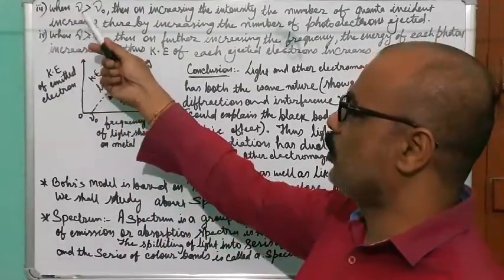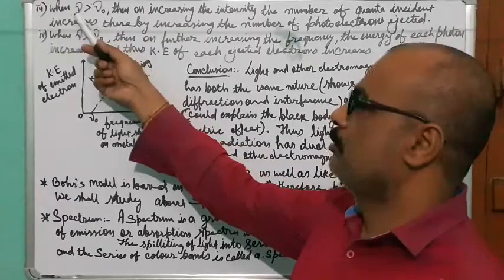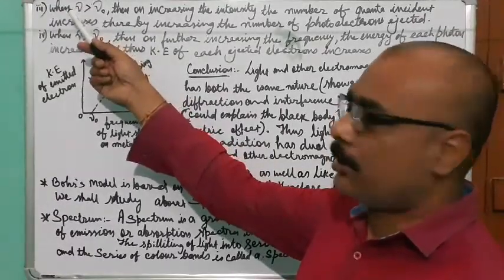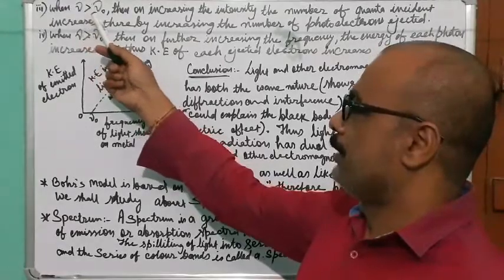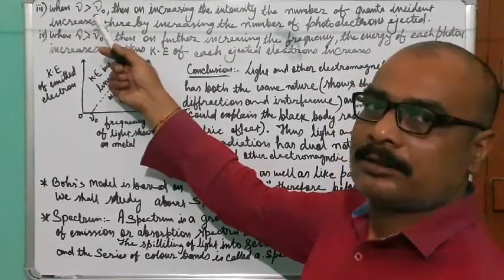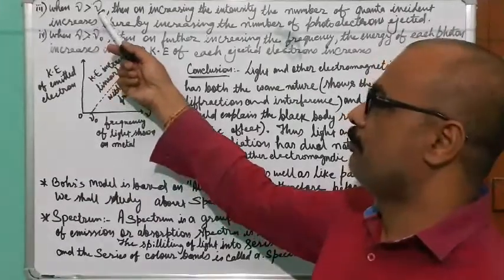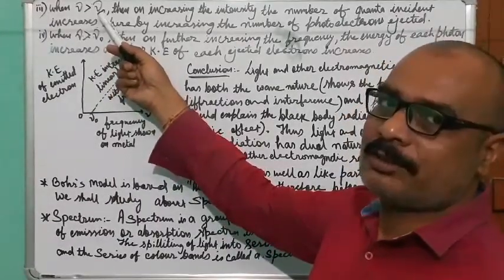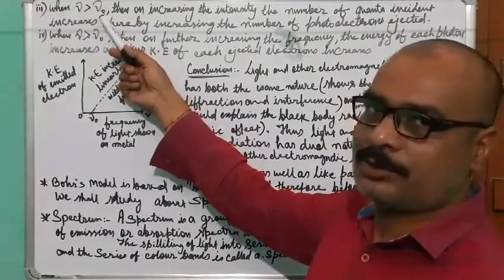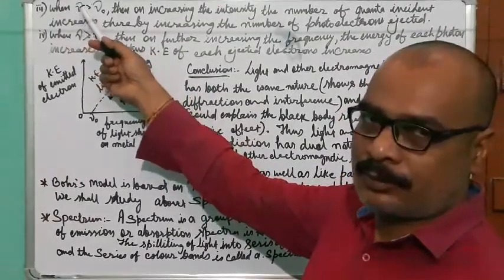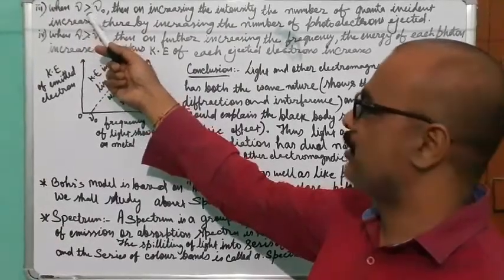that if nu is greater than nu naught, where nu is the frequency of the striking photon or quantum, and nu naught is the threshold frequency, meaning the minimum frequency required to eject the electron, and nu is the total frequency of a photon or quantum falling over the metal surface.